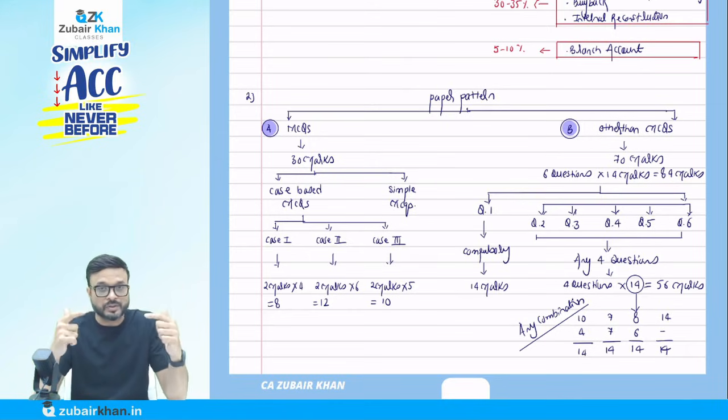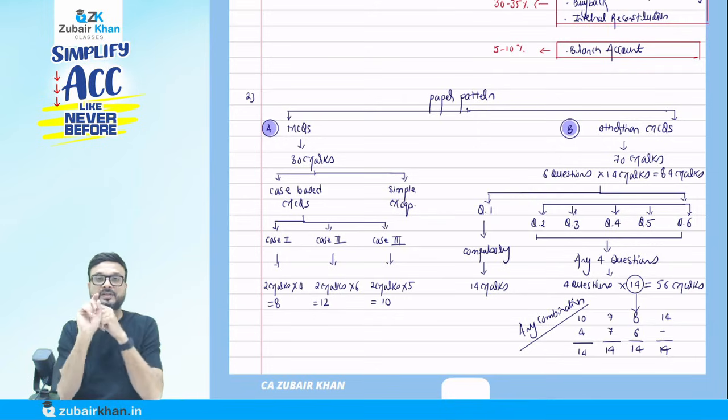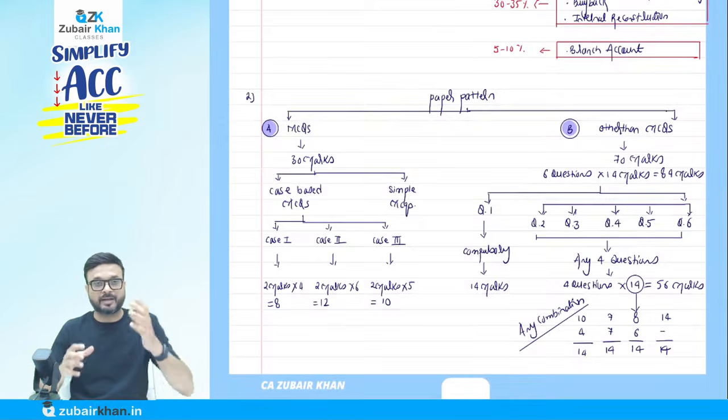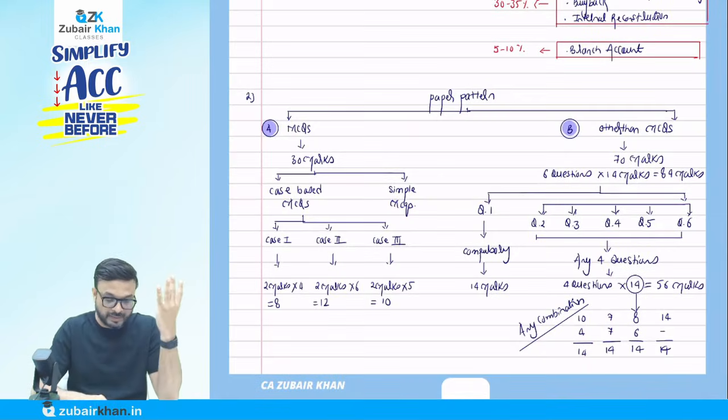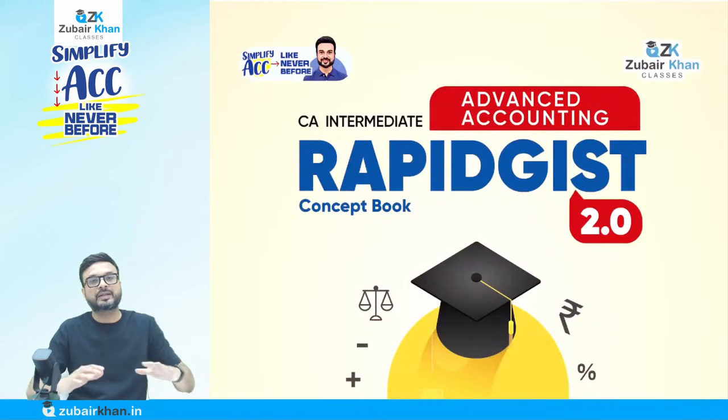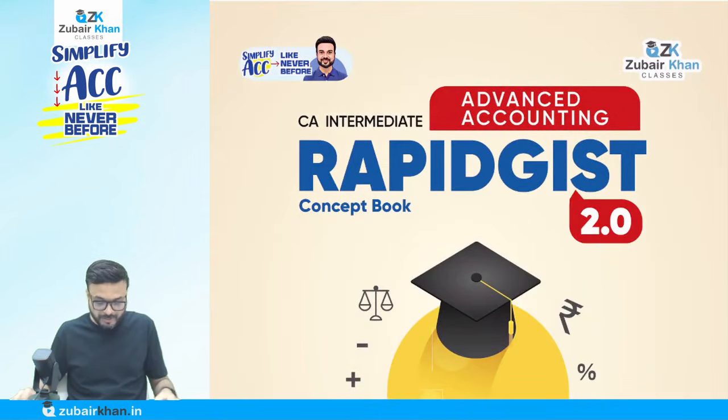Okay, so now the question arises, okay sir, syllabus and the paper pattern we discussed. Now what is going to happen is you will get 4 books. For the first book, it is the concept book, a colored book. All the concepts are there in the first book. Let me explain you one by one.